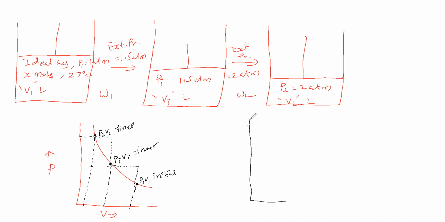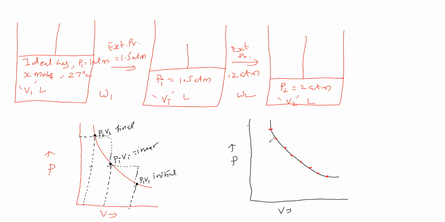Here we have taken pressure, and here we will take volume. Now we will draw the graph. The graph is a rectangular hyperbola like this. So now we will mark the points. It is the initial point. It is the first stage, the second stage, the third stage, the fourth stage, the fifth stage. Like this, it continues.